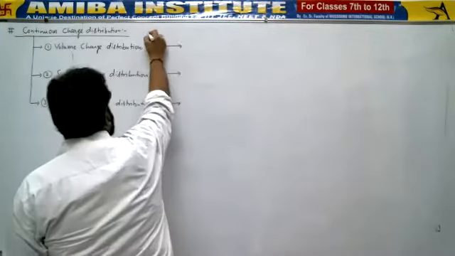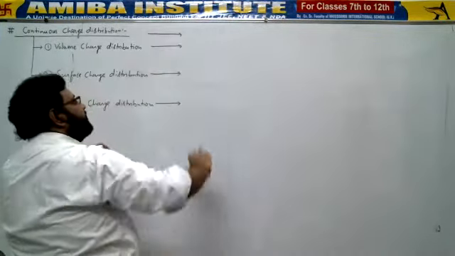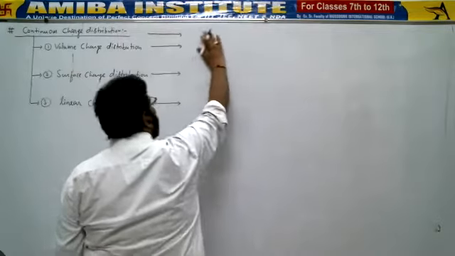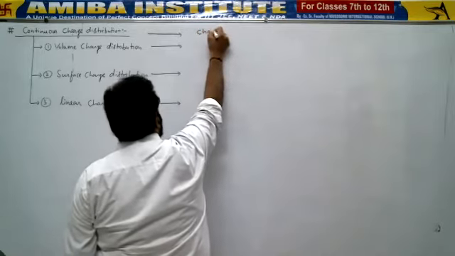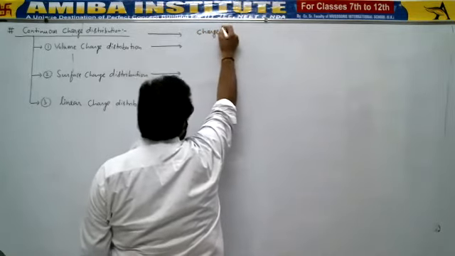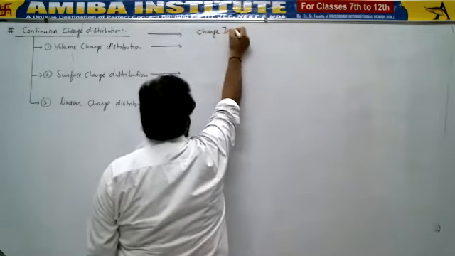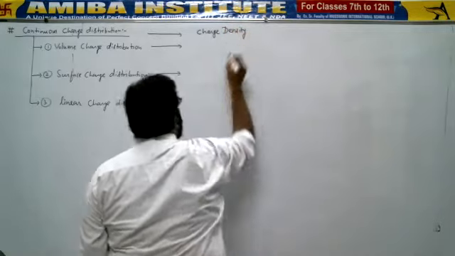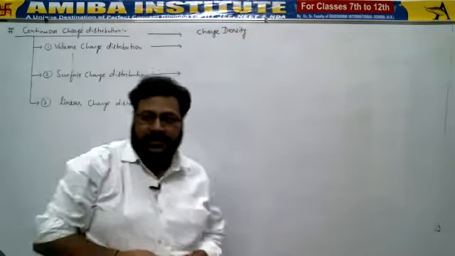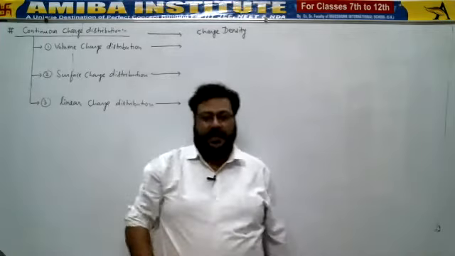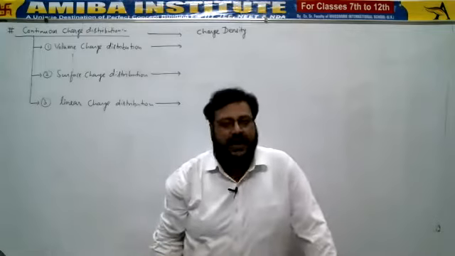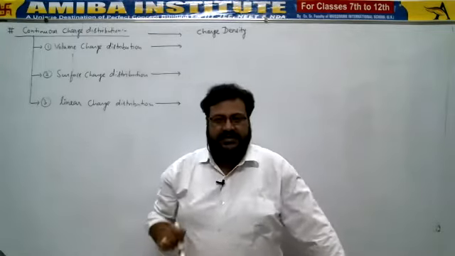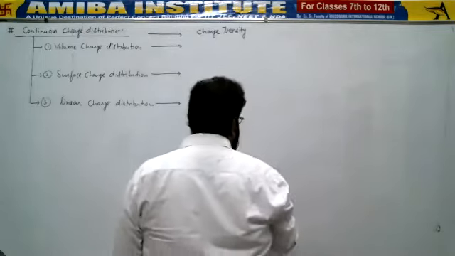So since charge is being distributed in a particular type of figure, we got another physical quantity known as charge density. Now, learn the concept of density. Whenever the term density is used by default, it is mass density. How to learn the density concept?